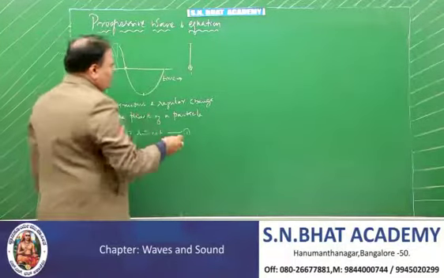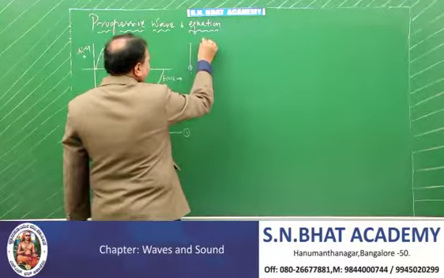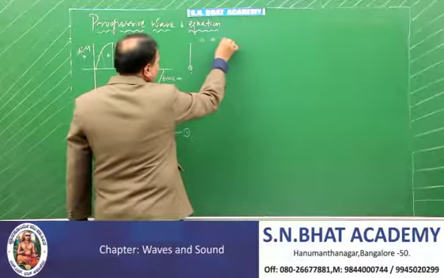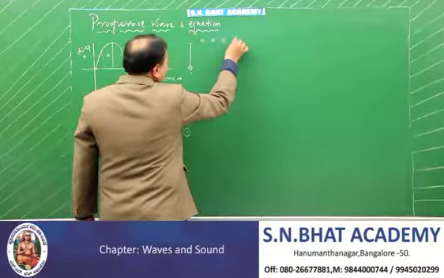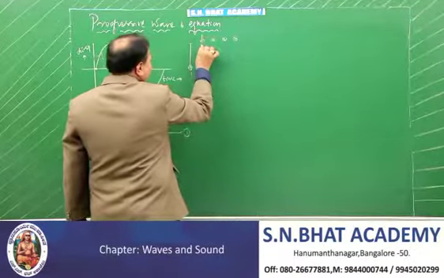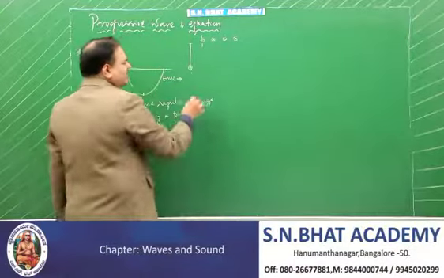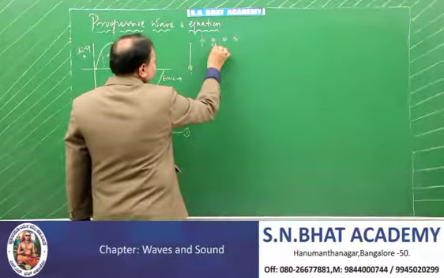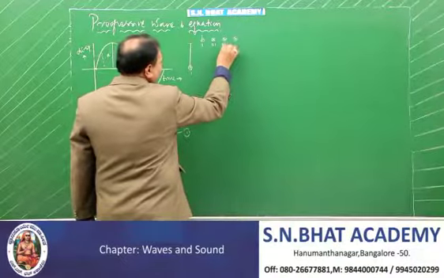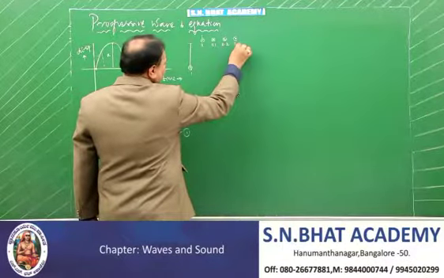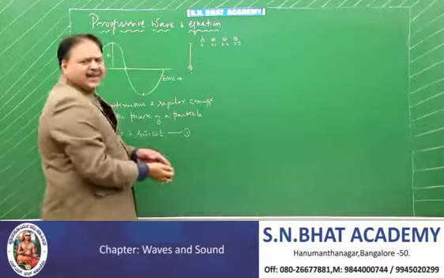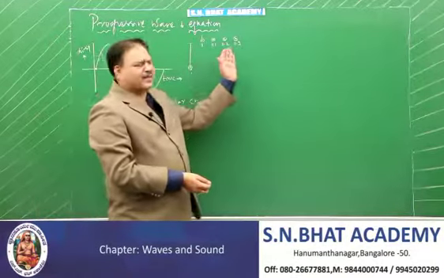Imagine your wave. In the formation of wave, I said you will have too many particles, and first 11 o'clock this particle starts the oscillation. 11 o'clock 1 second this one, 11 o'clock 2 seconds this is the one, 11 o'clock 3 seconds this is the one. That is, as the time passes the disturbance propagates.